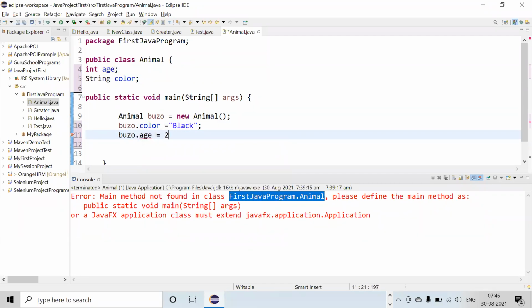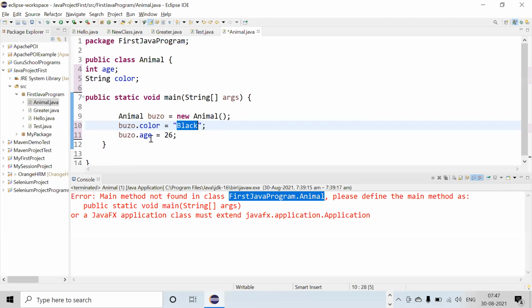Equal to... why have I not written double quotes here and why have I written double quotes here? Anyone can tell? For text, we use... yeah, for string we use the double quotes. For the integer, we just write the number. Correct. So for integer, we don't need double quotes, but for the string, we need double quotes.